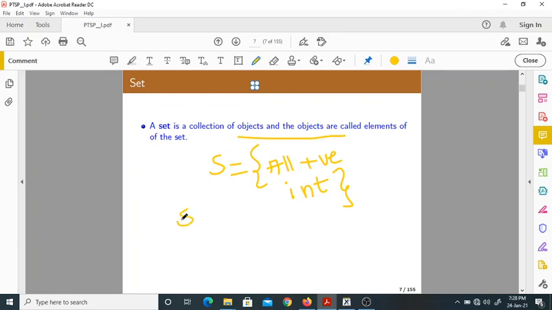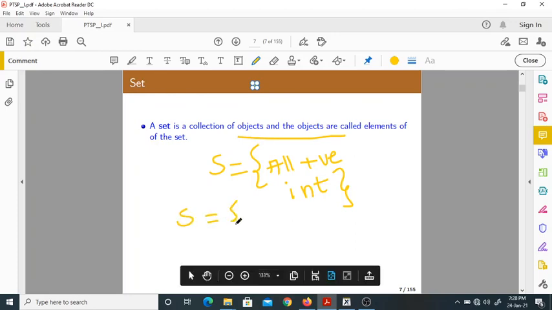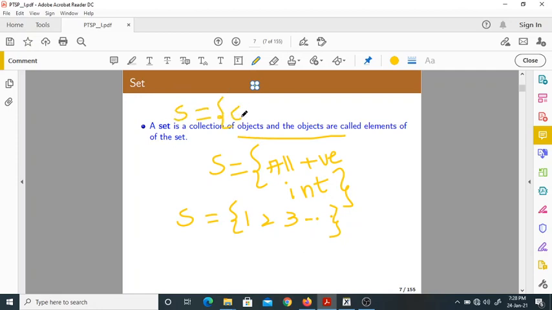Now what will the set contain? 1, 2, 3, and so on. So these 1, 2, 3 are called elements of the set. And you can also mention a set as a collection of some objects, maybe like car, apple, etc. A collection of some objects is nothing but a set, and those objects are called its elements.